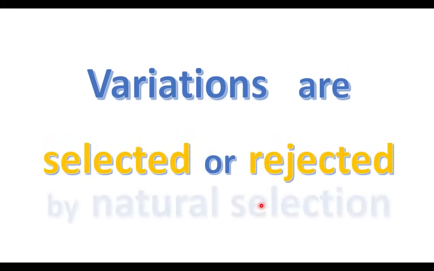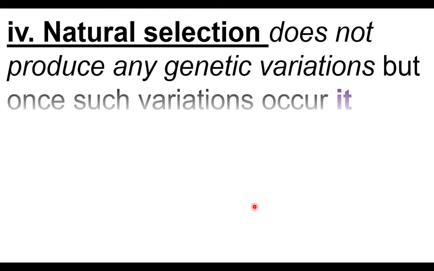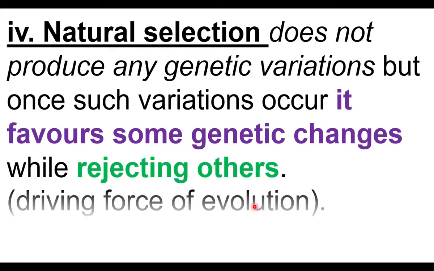Variations are selected or rejected by natural selection. Natural selection cannot produce any variation, but it selects or rejects the variations. Natural selection does not produce any genetic variations, but once such variations occur, it favors some genetic changes while rejecting others. Favorable characters are selected by nature, which results in evolution.